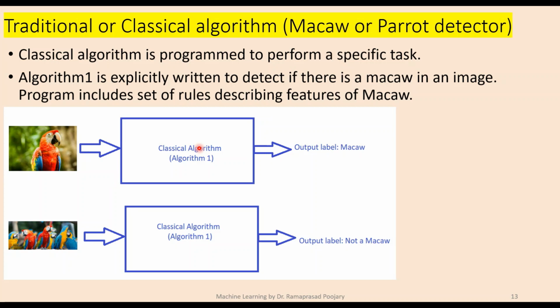For example, in order to detect whether an image has a bird in it, say a macaw, which is a type of parrot, we write a set of rules to describe the features, and based on that the decision will be made. So there is no learning. We don't have to provide examples or lots of data in this case.